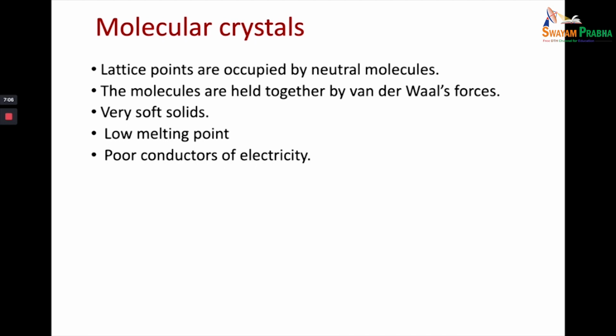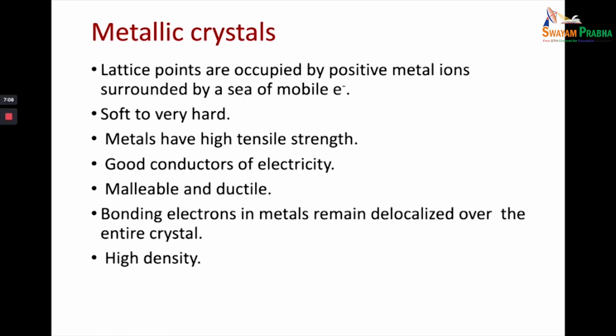Now coming to the metallic crystals. These crystals are considered to be an arrangement of nuclei with free electrons moving in interstices, or you can imagine them to be made up of lattice points occupied by positive metal ions surrounded by a sea of mobile electrons.